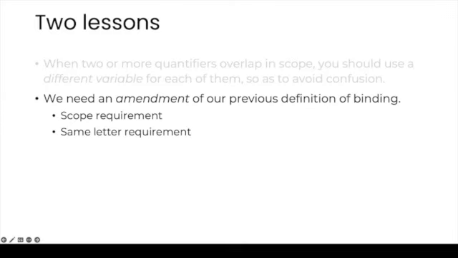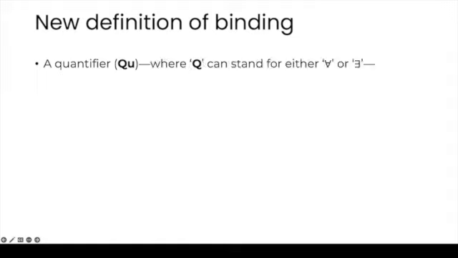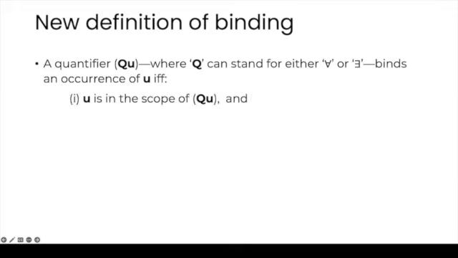The other one has more theoretical importance, which is that we need an amendment of our previous definition of binding. So in addition to our scope requirement and our same letter requirement, we need a freedom requirement. So this is how our new definition is going to go. A quantifier QU, where Q can stand for either the universal or the existential, binds an occurrence of variable u if and only if u is in the scope of QU and u is free. That is, a quantifier can only bind an occurrence of a variable if such occurrence is free in the sentence to which the quantifier is attaching.